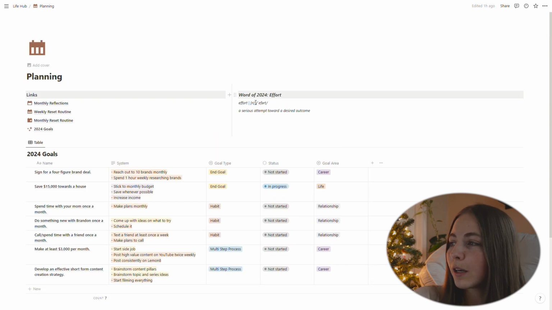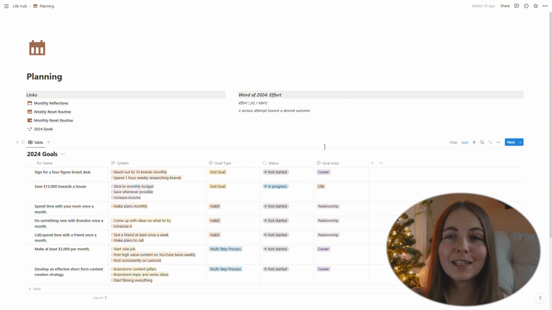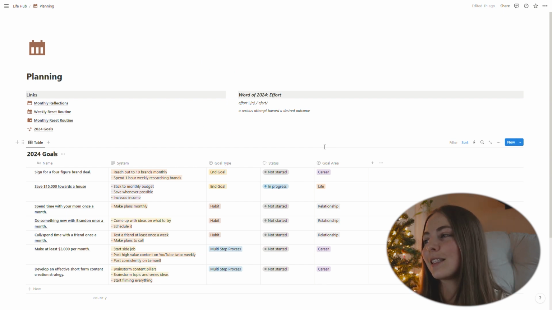I also have my word of the year, which is effort, which may seem like a weird word of the year, but I've talked about this with you guys. My goal is to put in 100% effort into everything that I am doing, and that includes resting, relationships, and all of those things that aren't necessarily goals and careers, but it's just to put in effort in everything that I am doing.